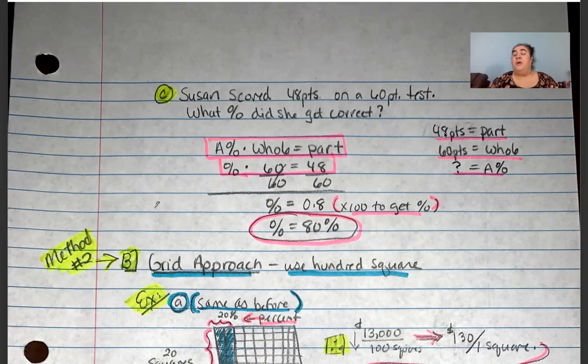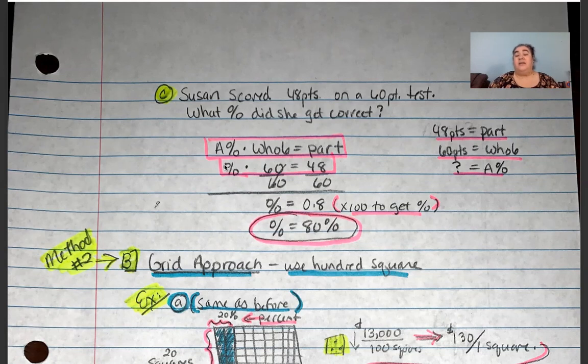But we do know the part. She got 48 points. We do know the whole. There was a total of 60 points available. We don't know the percent. So we go ahead and sub in the parts we do know into our percent equation. 60 points being our whole, 48 points being our part, and then we proceed to solve this equation for what we don't know, which is the percent that she got correct.